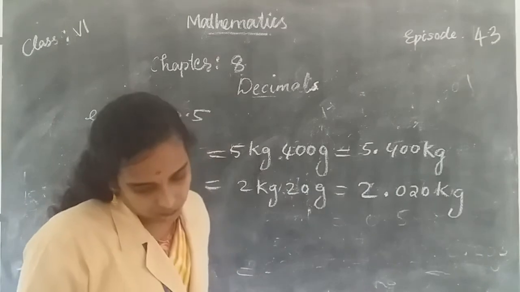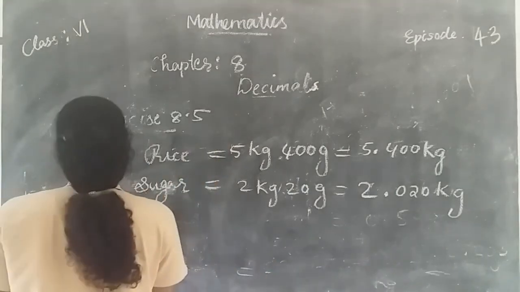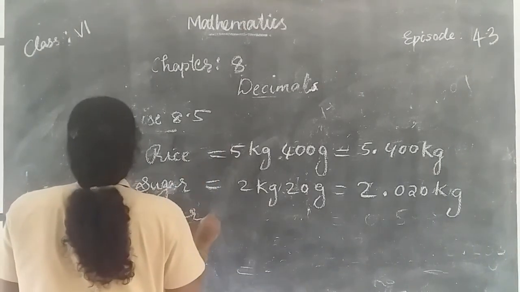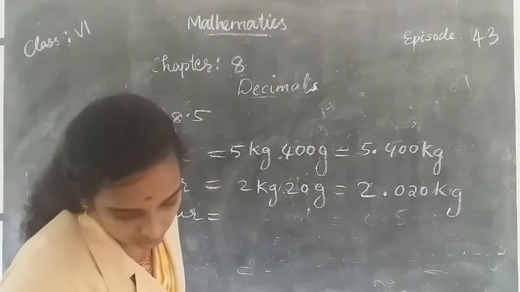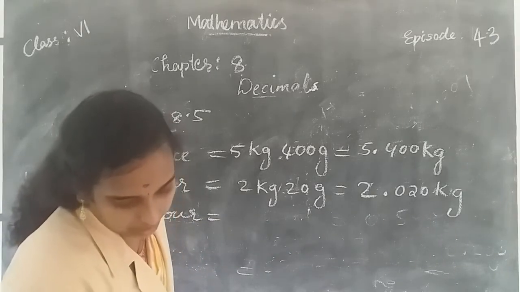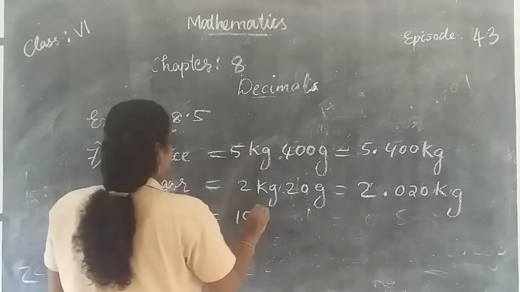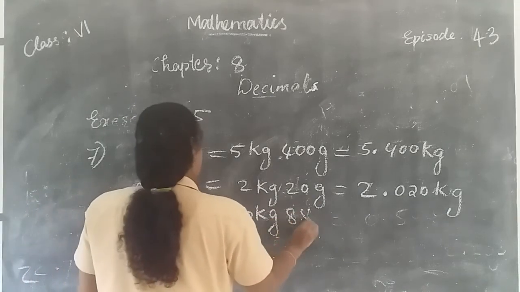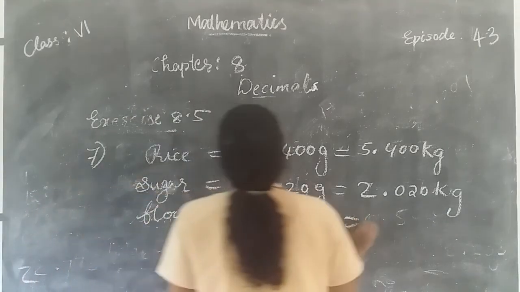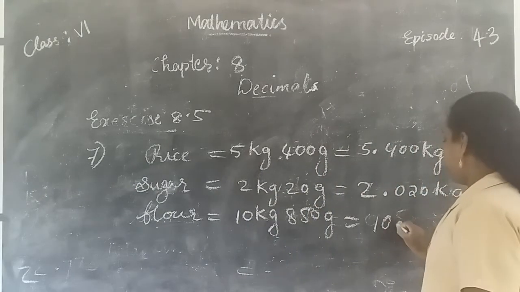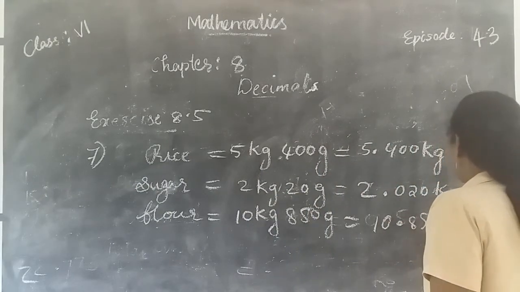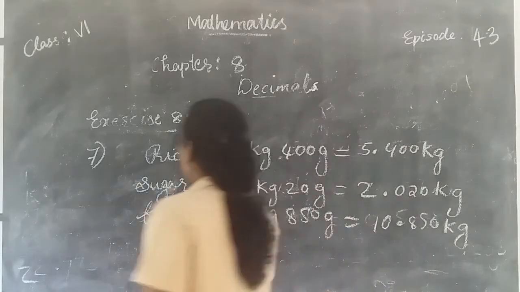Then weight of flour is equal to 10 kilogram 850 gram. So you write in decimal point, that is 10.850 kilogram.